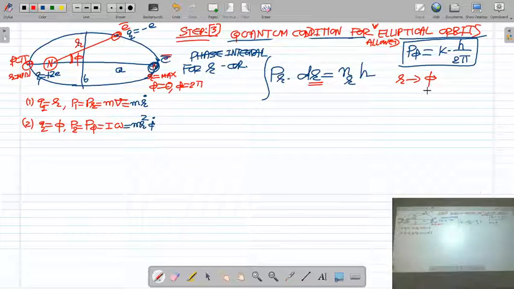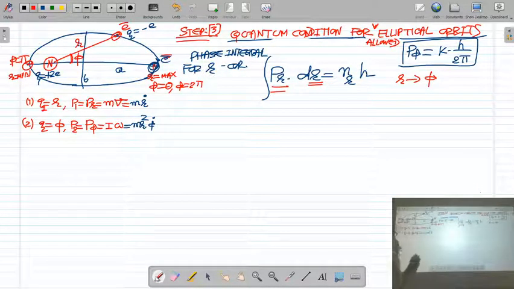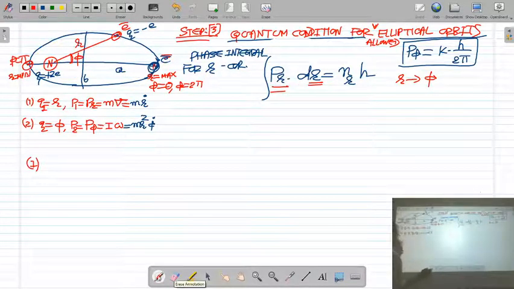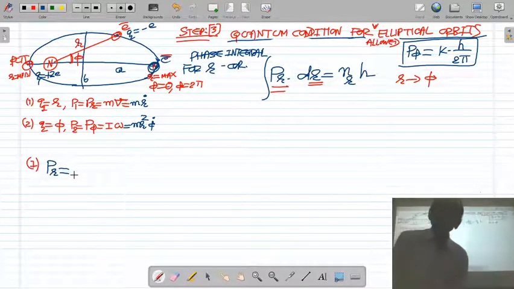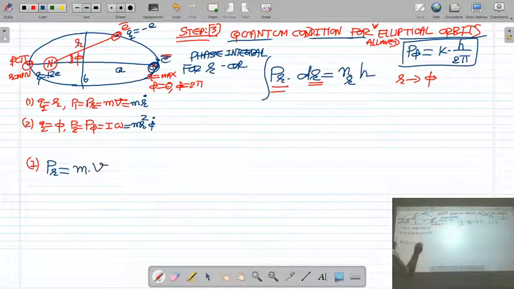So for that, I will put the value of PR and dr. What is PR? PR is the momentum of the electron, that is mass into velocity.